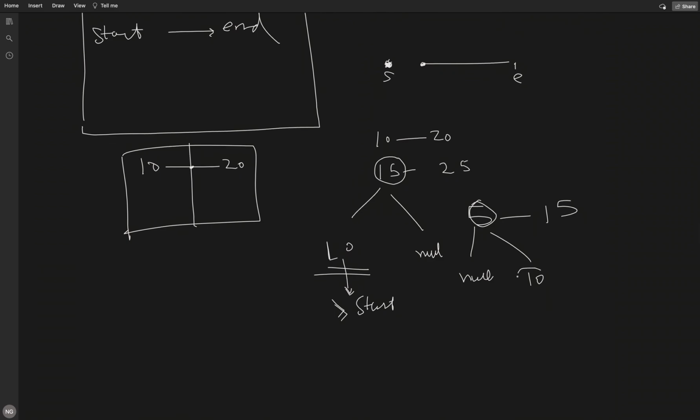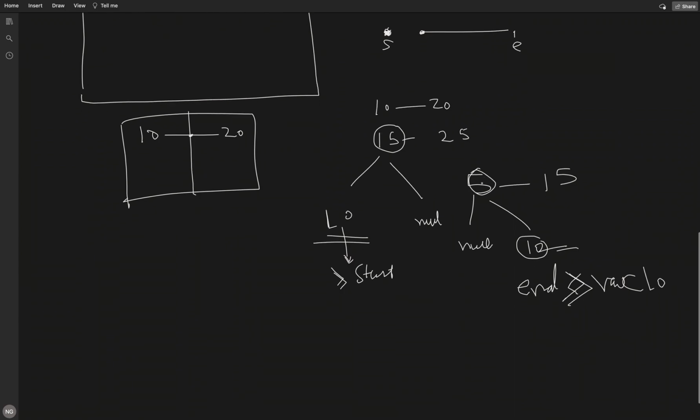For this, we will check if end is greater than the ceiling key. If it is greater than the ceiling key, which means we have an overlap.